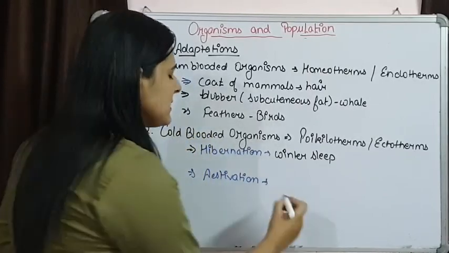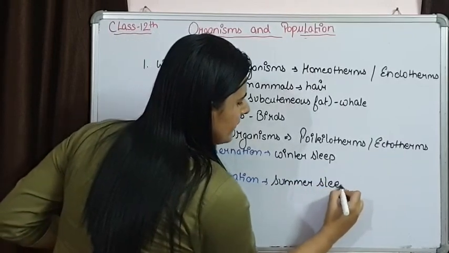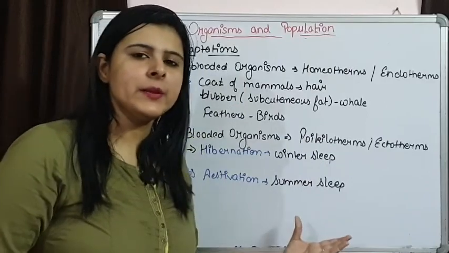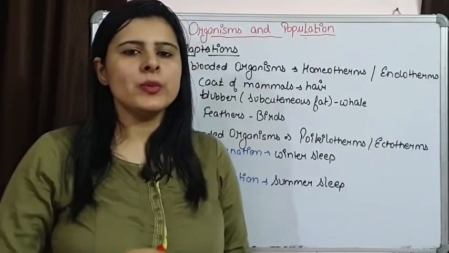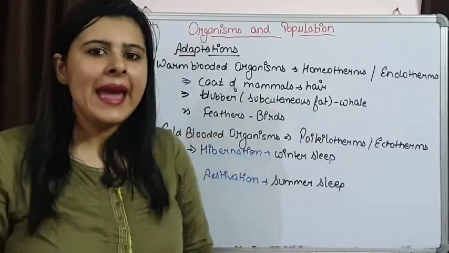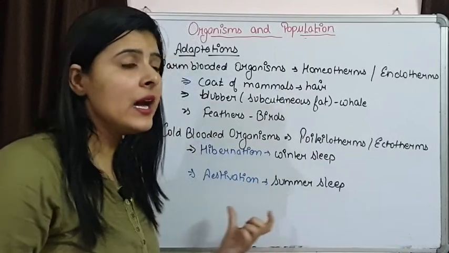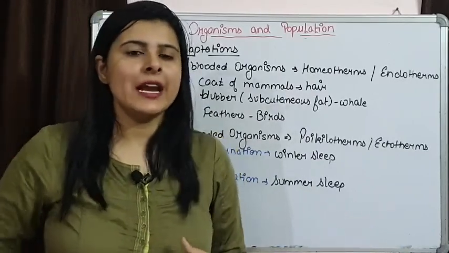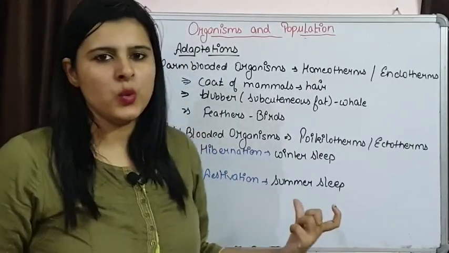Second one is estivation, that is summer sleep. The organisms which are living in high temperature conditions, whenever hot summer is there and temperature is increasing extremely high, at that time, say snakes living in desert areas undergo a deep sleep to avoid that very high temperature, that is estivation.